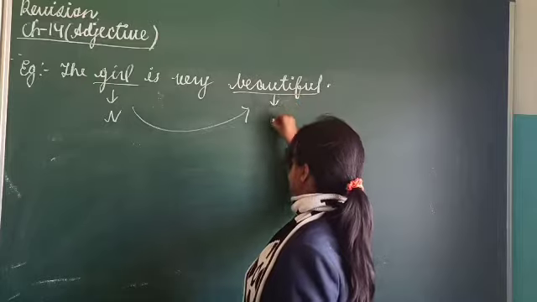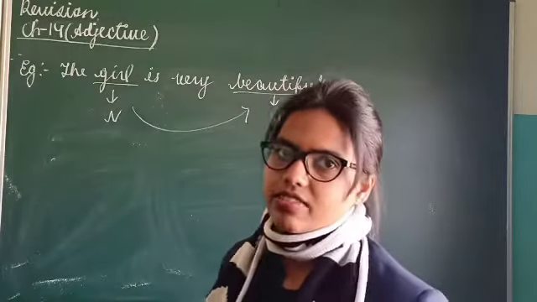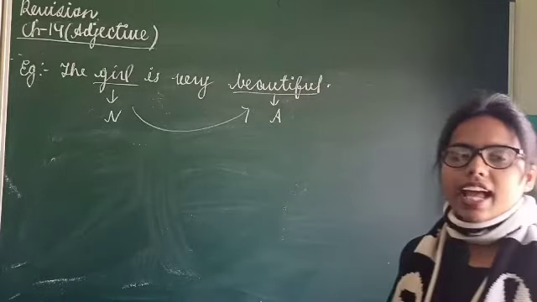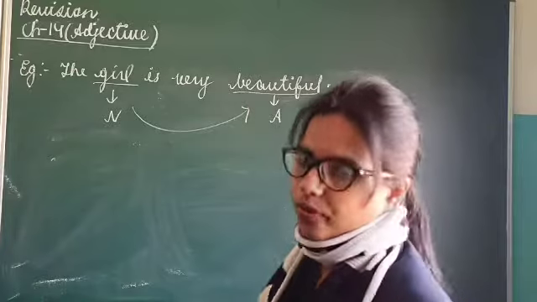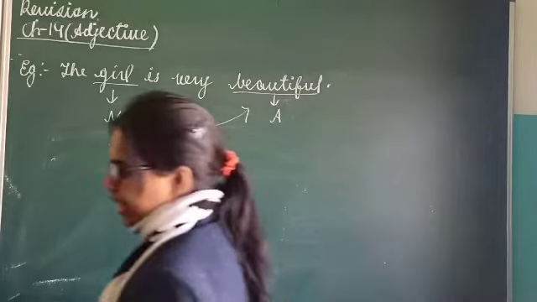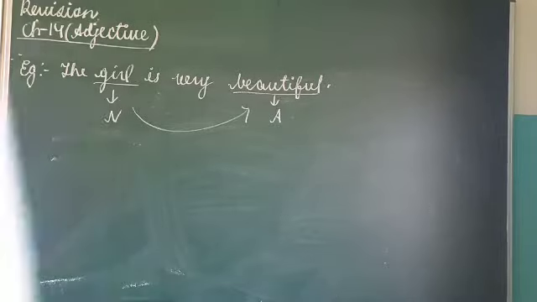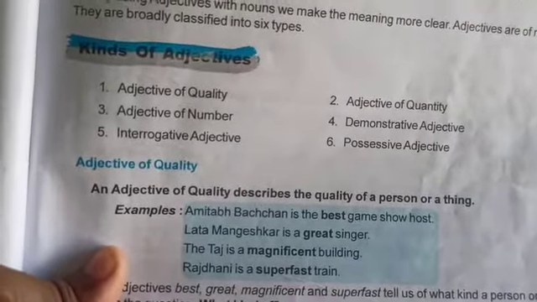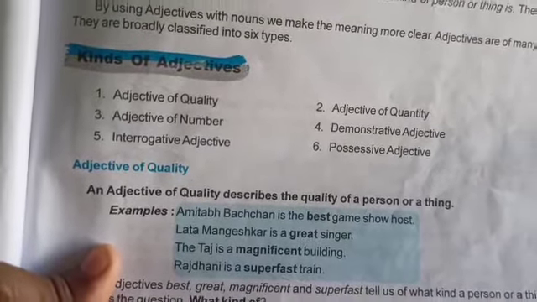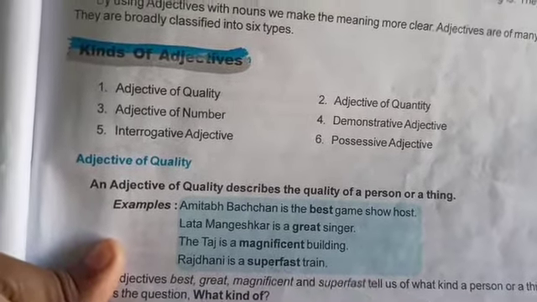This is what an adjective is. Adjective means quality. What is the quality of the girl? That she is very good. So this is the adjective: the word that tells you something about a noun or a pronoun. Now let us talk about different types of adjectives. The different types of adjectives are, you can see here, adjective of quality, adjective of quantity, adjective of number, demonstrative adjective, interrogative adjective and possessive adjective.